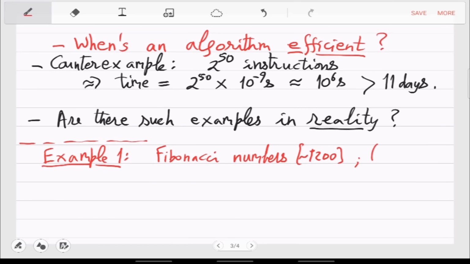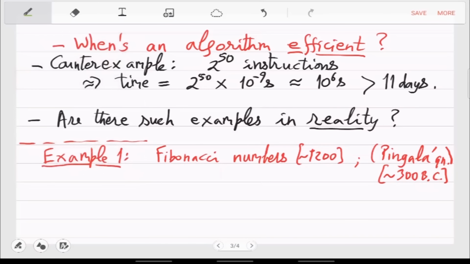Amongst Indian mathematicians also, Pingla was the one who gave a similar recurrence. There is a question called Pingla's question which leads to similar sequences, and this is much older. This is from 300 BC. So what is this sequence?